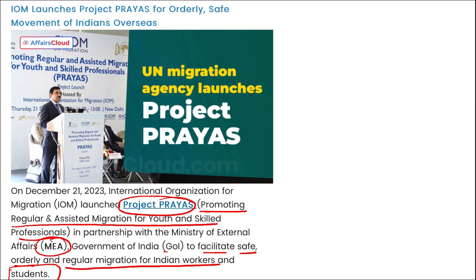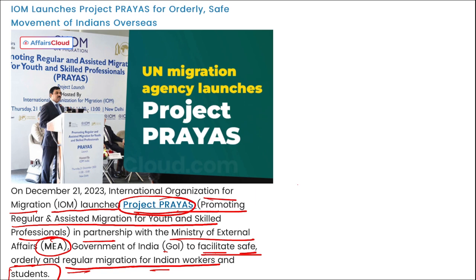It is the International Organization for Migration. They have launched this project Prayas. And what is Prayas? Prayas is promoting regular and assisted migration for youth and skilled professionals. This was in partnership with Ministry of External Affairs, and it was to facilitate safe, orderly and regular migration for Indian workers and students.